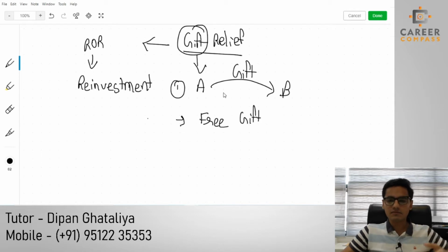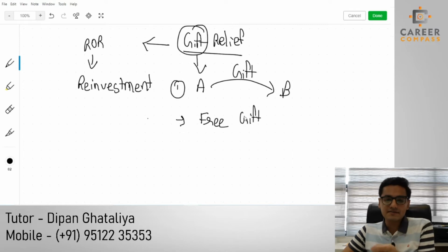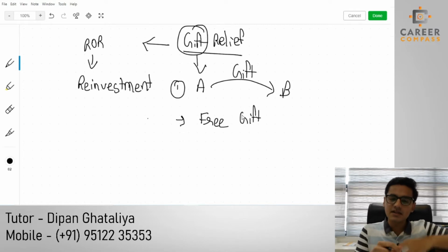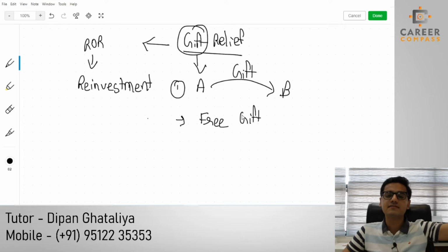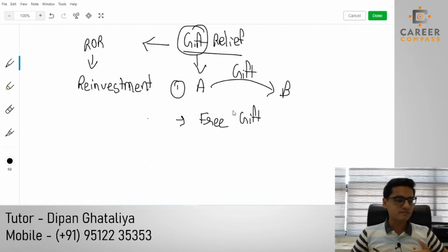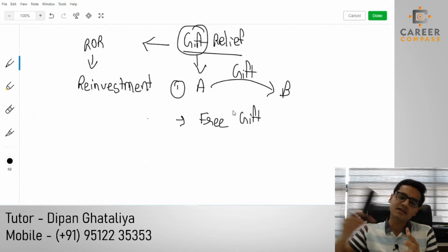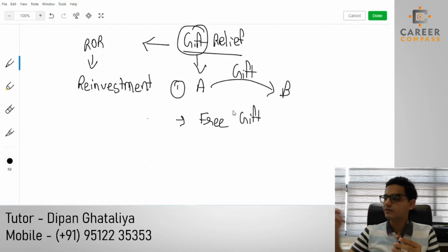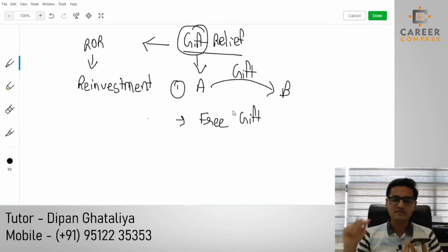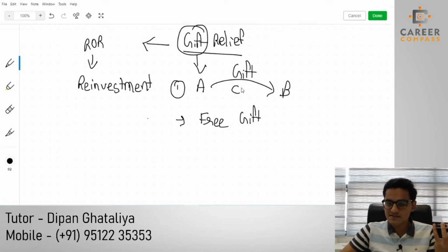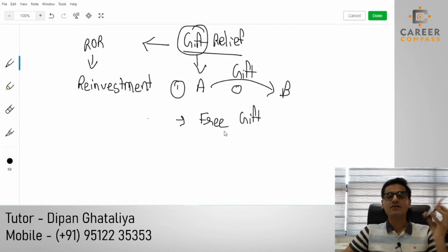Free gift means without any consideration. If you are giving something to someone, then it's a totally free gift. Like if I'm gifting a mobile phone to my sister, I will transfer the asset to my sister, but I will never take any penny from her. The consideration will be zero in this situation. That's called a free gift.